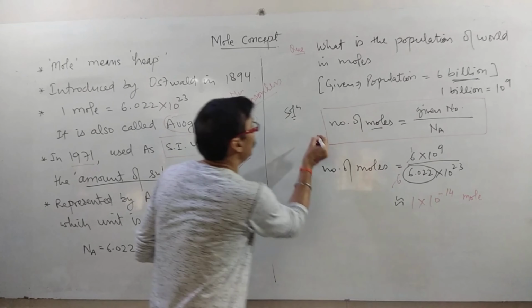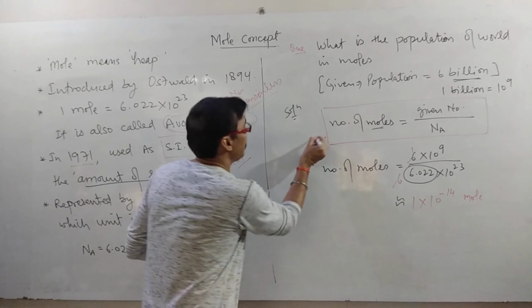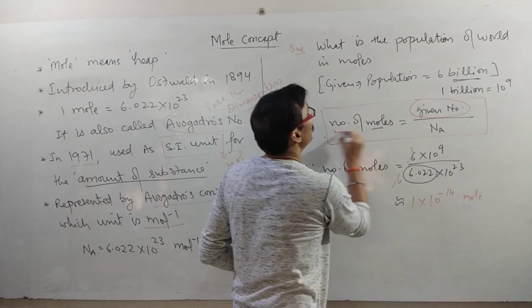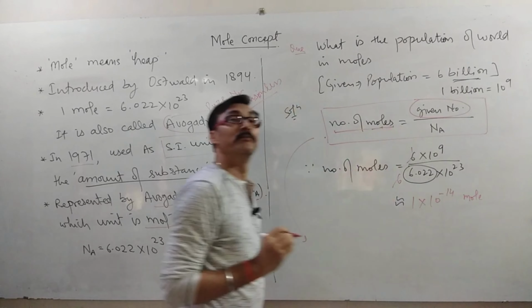Now guys, we can formulate a new formula. If we have to find out the number of independent particles of a substance for which we know the number of moles, then we go by the given number of particles. A particle may be an atom, molecule, ion, electron, proton, anything, an independent particle.